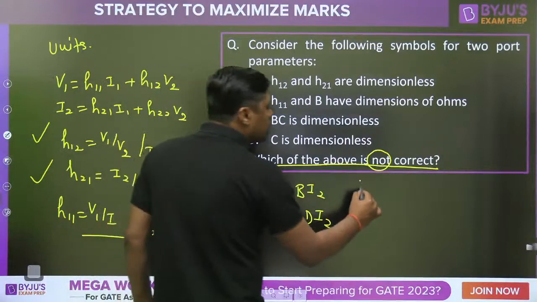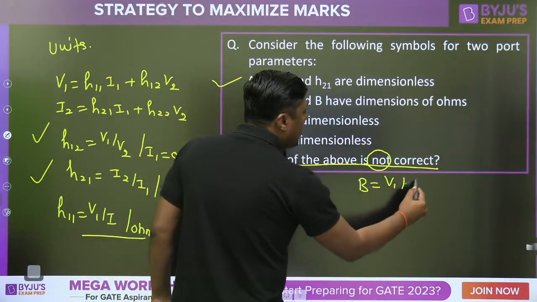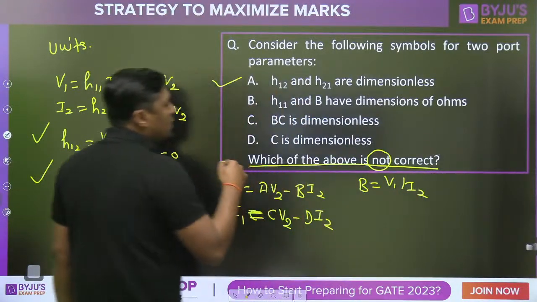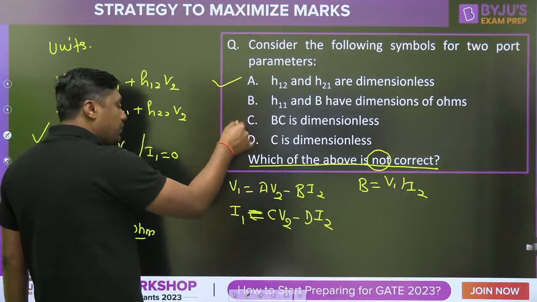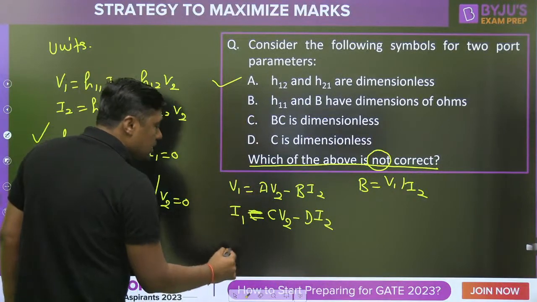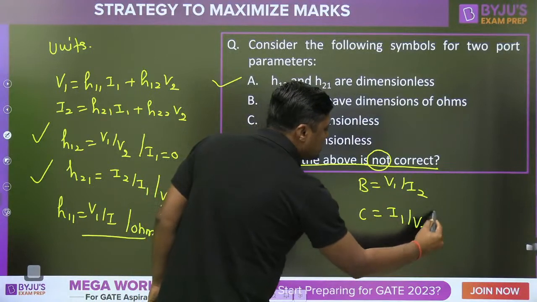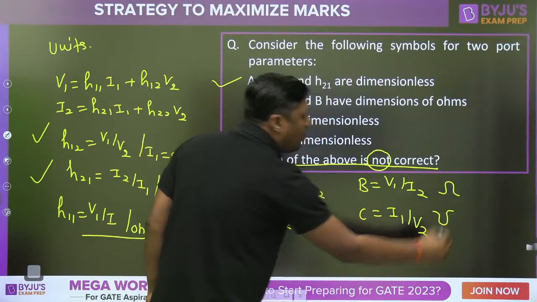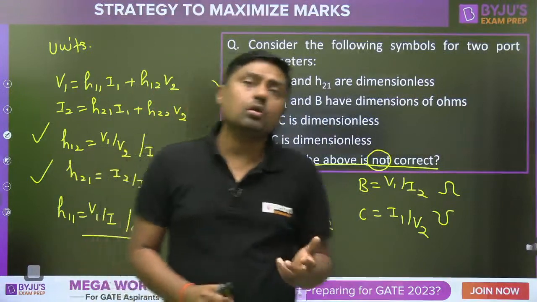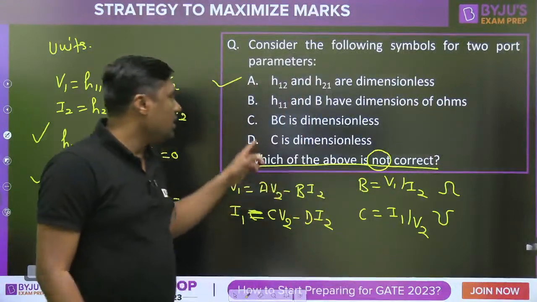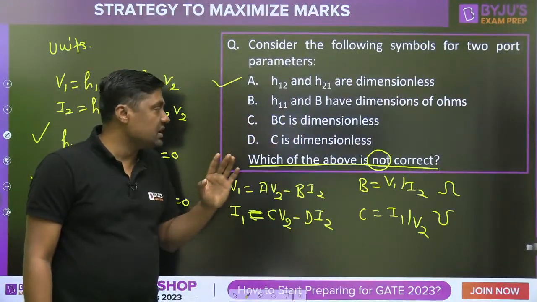B is equal to V1 by I2, so it is ohm. What is the dimension of BC? C is equal to I1 by V2, so its dimension is mho. Ohm times mho is dimensionless.